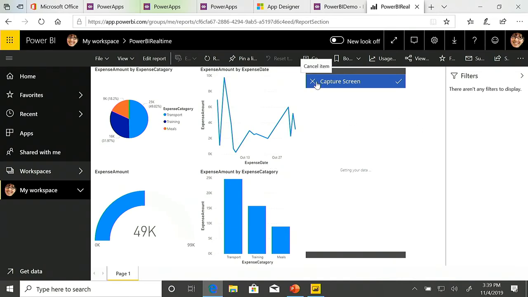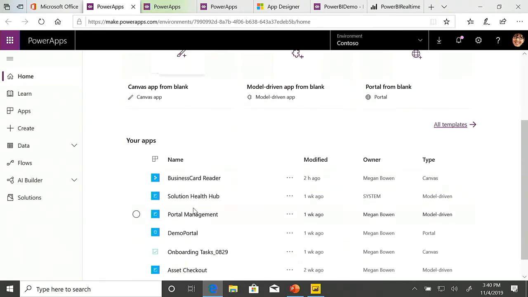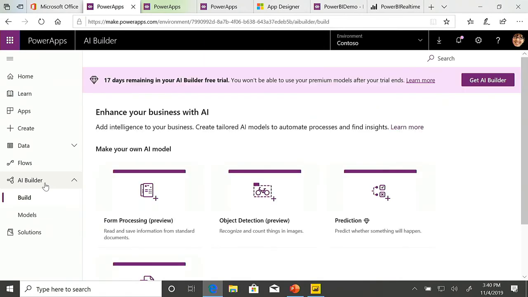Any questions so far on this? Okay. So let's hop over now to the business card reader application. And to start off, what we want to look at is your AI Builder. Now, I'm just going to be covering the business card reader in today's session.